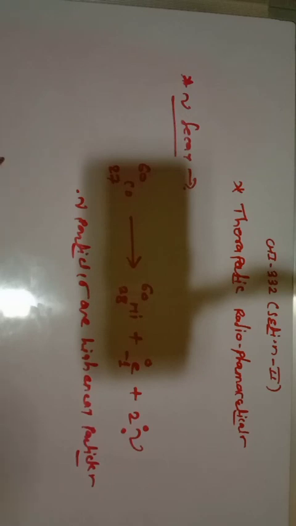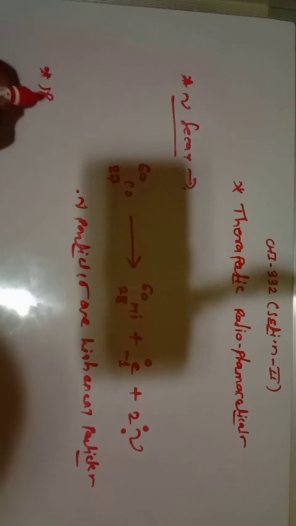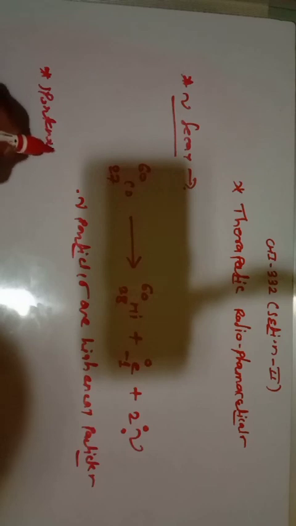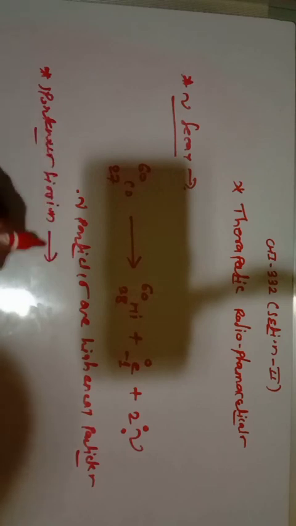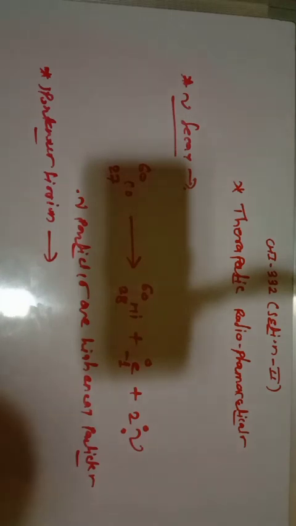The last point is spontaneous fission. The radioactive nuclei disintegrate into different smaller nuclei, and generally this process is slow.